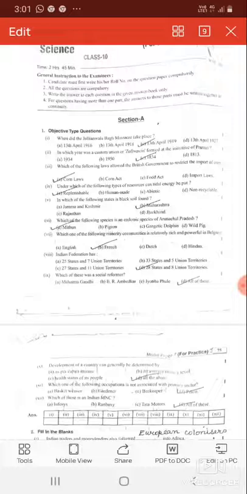Under which of the following types of resources can tidal energy be put? Renewable. In which of the following states is black soil found? It is found in Maharashtra. Which of the following species is an endemic species of Arunachal Pradesh? Mithun. Which one of the following minority communities is relatively rich and powerful in Belgium? They are called the French.